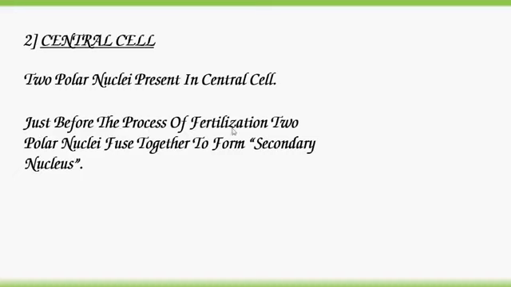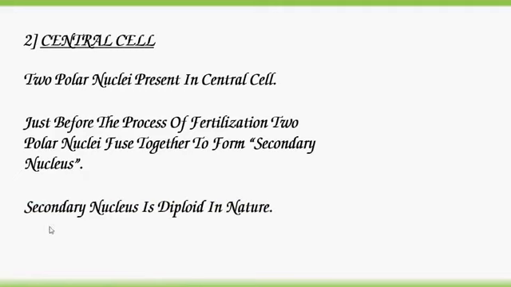Just before the process of fertilization, two polar nuclei fuse together to form the secondary nucleus. The secondary nucleus is diploid in nature. So two polar nuclei are haploid. When the two polar nuclei are fused just before fertilization, it forms the secondary nucleus. So haploid nucleus plus haploid nucleus becomes the diploid secondary nucleus.